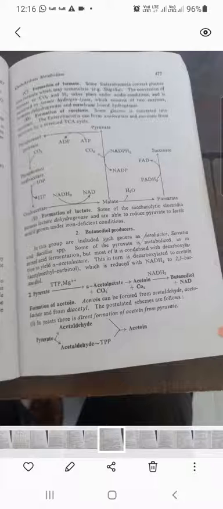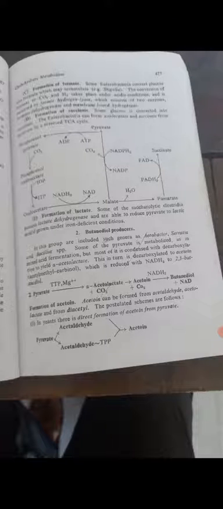Formate formation is observed in some enterobacteria, which convert glucose into formate, which may accumulate, as in Shigella. The conversion of formate to carbon dioxide and hydrogen takes place under acidic conditions and is catalyzed by formic hydrogen lyase, which consists of two enzymes, formate dehydrogenase and membrane bound hydrogenase.